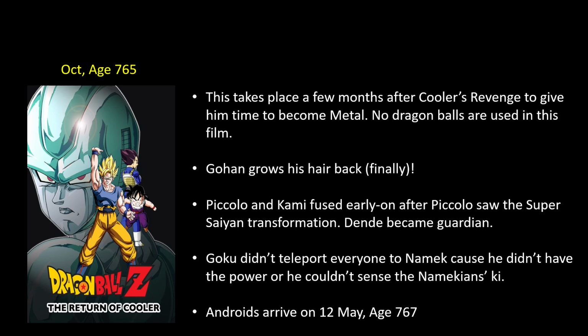And then his own kind, a Namekian, came to Earth as well, whooped their asses again. And Lord Slug was a Super Namekian, remember? Right after that, Goku transformed into a Super Saiyan. So from Piccolo's perspective, he's like, dude, these guys are all Super Namekians and Super Saiyans, and the planet is literally fucked, and I'm not that strong, so I have to fuse with Kami. It makes perfect sense for him to fuse with Kami.